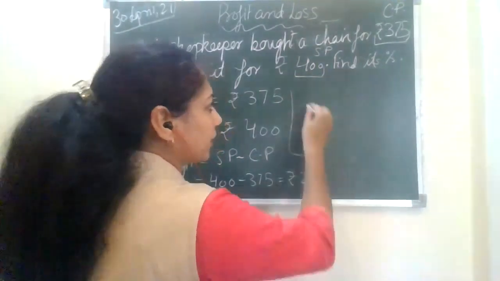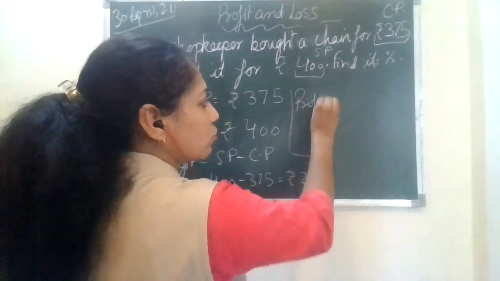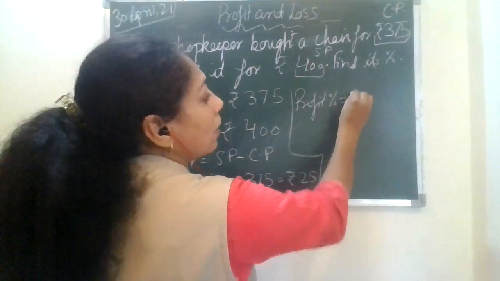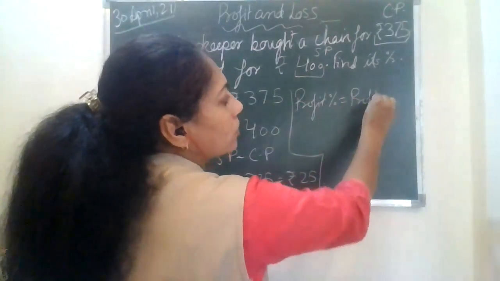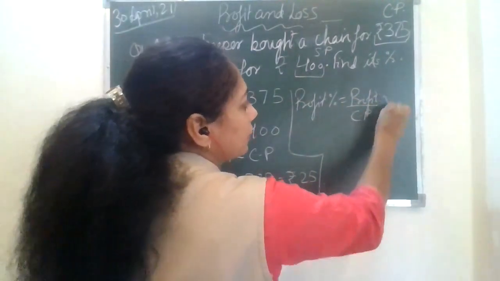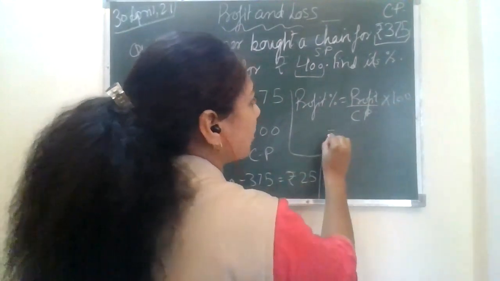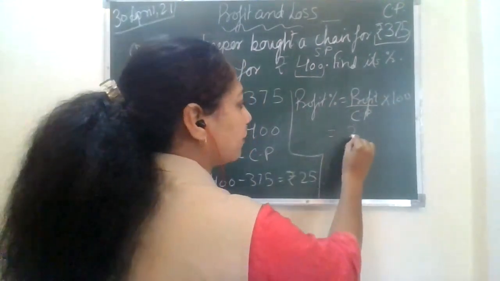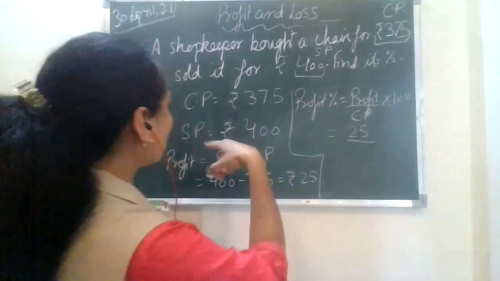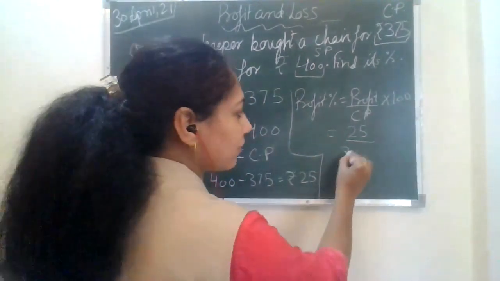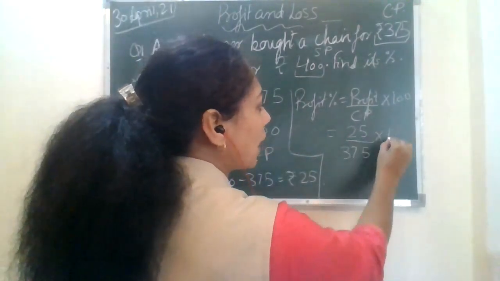Fine. So here I'm drawing the line. Profit percent is equal to the formula dictates like this. Profit upon CP into 100. Okay. So, the profit is 25 and CP, I hope I'm feeding the right values, 375 into 100.